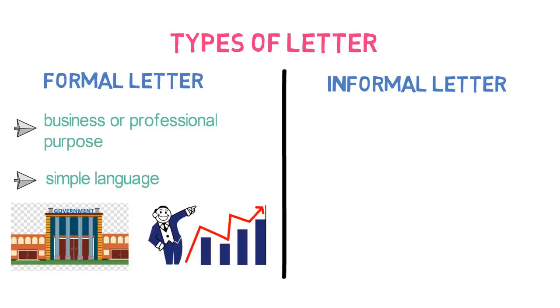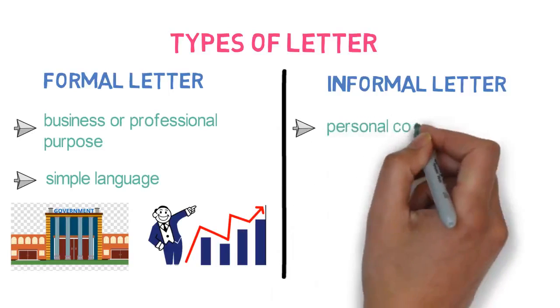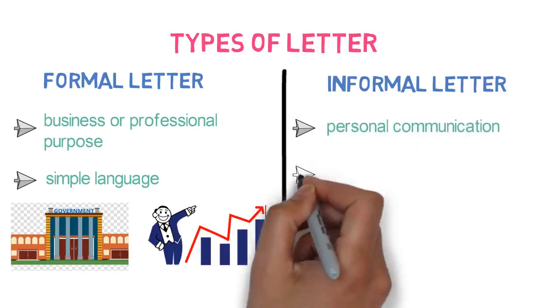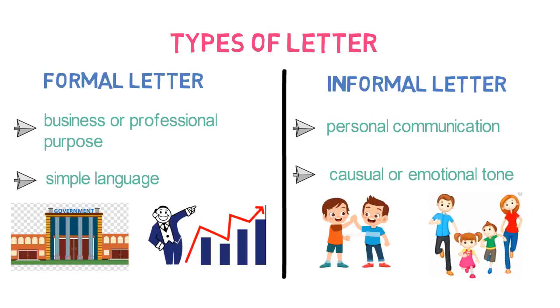Now, what are informal letters? The informal letter is written for personal communication. It uses a casual or emotional tone. Informal letters are written to a friend or close family member instead of businesses or government. In this video, we will understand how to write a formal letter. Let's first understand the format of a formal letter.